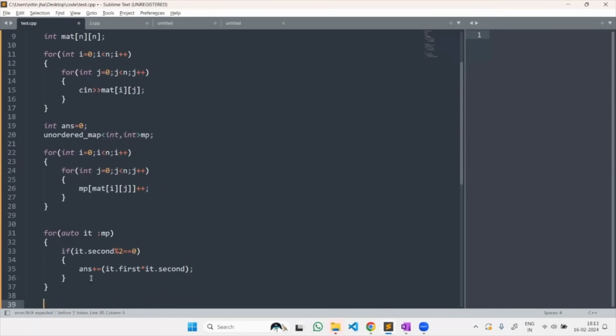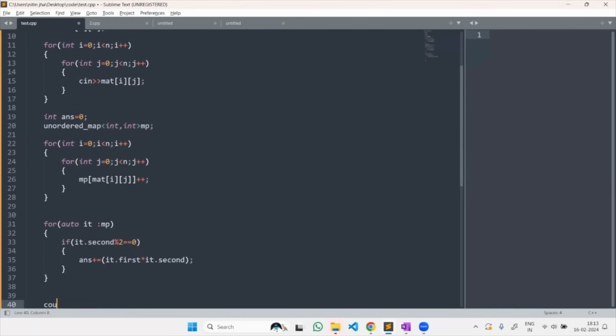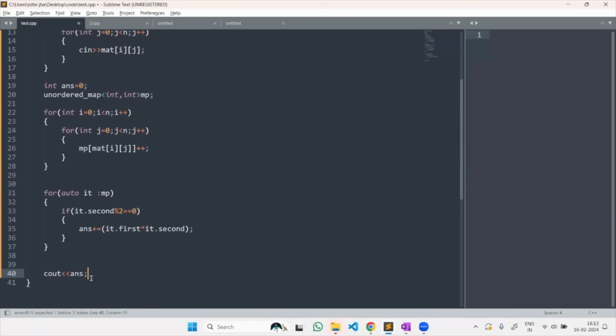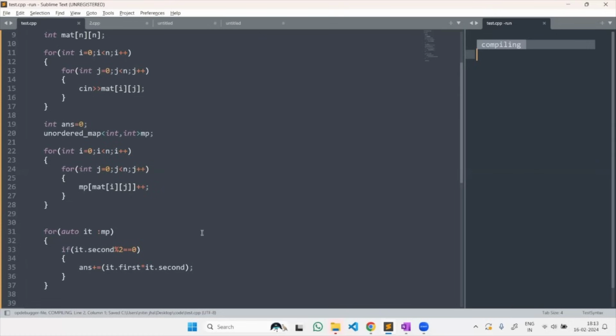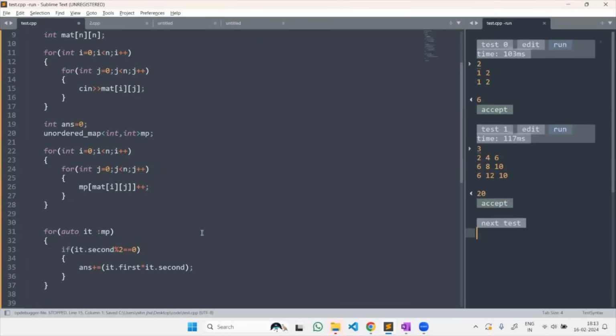Now, after doing all this, I got my answer stored in the answer variable. Simply print that here, and by doing that we will get our answer. Let's check this. You can see I have taken both the inputs. In my test case, I am getting the correct output. The first output is 6 and the second is 20. So I hope this is clear to you now.